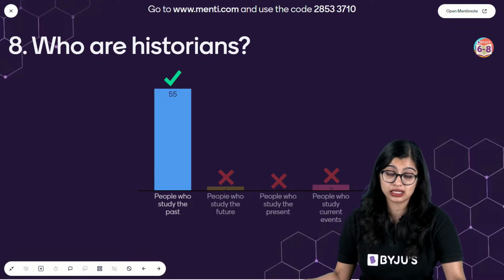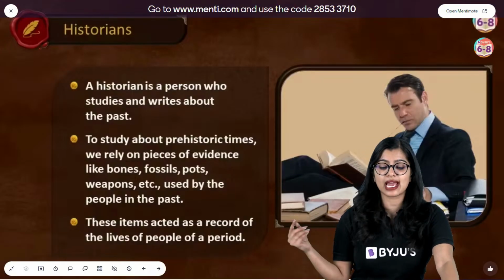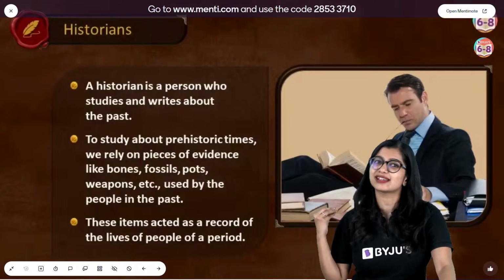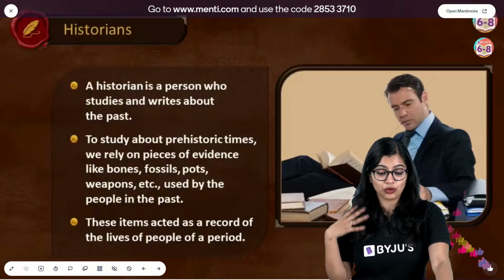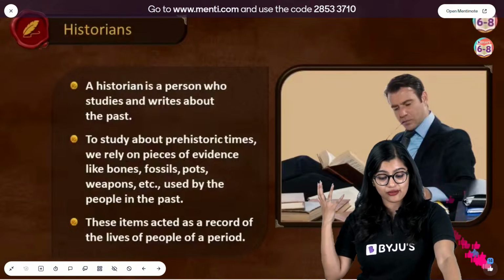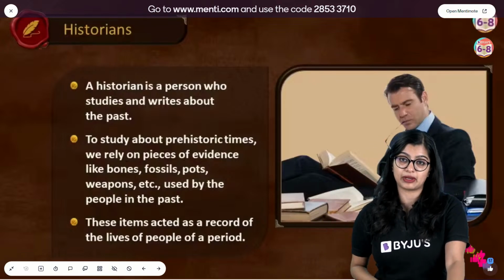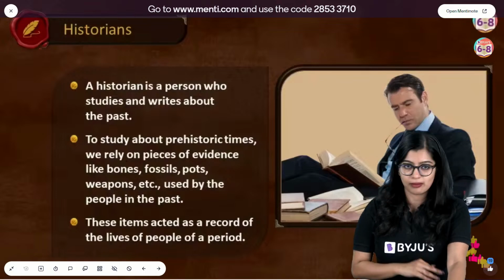Many of you have got the answer correctly. Very good. People who study the past, right? So we know that a historian is a person who studies and writes about the past, and he writes about the evidences that we got from the past, and of course he has items which act as records of the lives of the people in the past. So that's his main job, right?